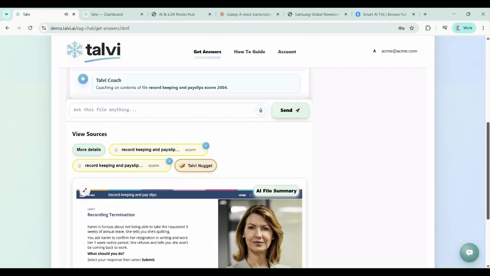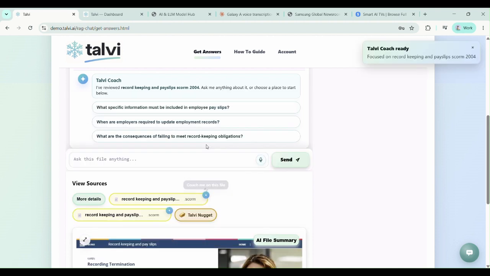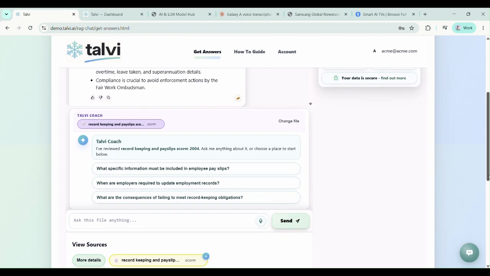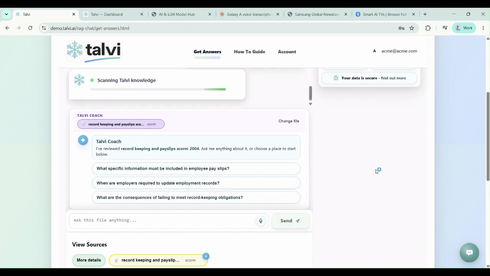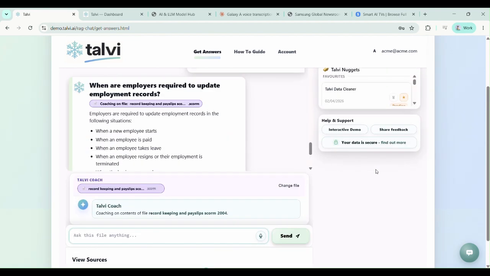And again, if the learner wants to explore this topic even further, they can get the Talvi coach involved. So now we have an AI agent that's a coach. He or she has reviewed this file, and again, we can start a coaching conversation and dive into the file. Talvi gives us suggested questions, but we can get more and more detail out about this particular topic if we're interested in. So we're providing answers, we're providing context, and we're now providing a coach to work us through this particular topic.